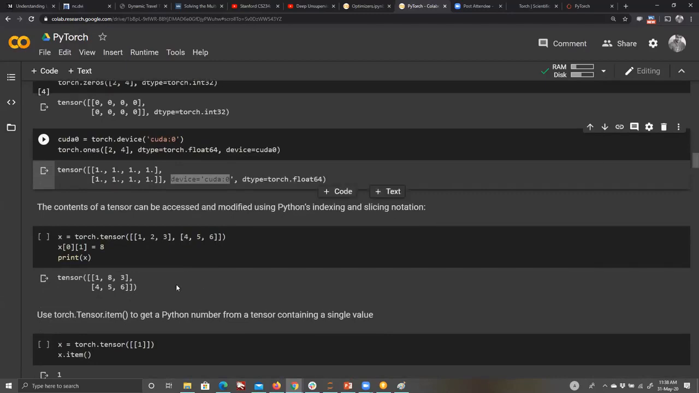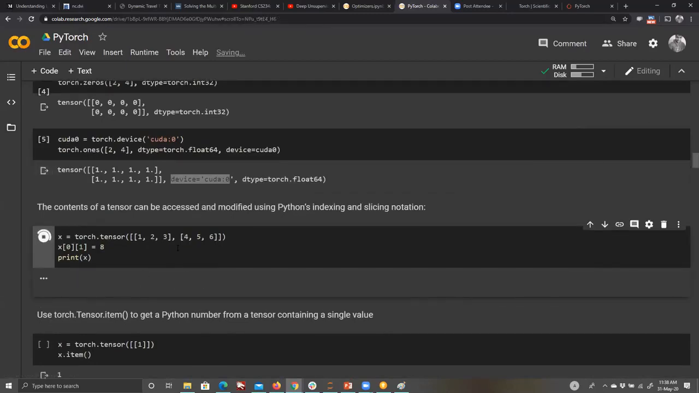And same idea, guys, any kind of slicing, any kind of indexing operation is exactly the same as what you would achieve in NumPy. So there is not much difference. Any slicing that you can do in NumPy is also applicable here.